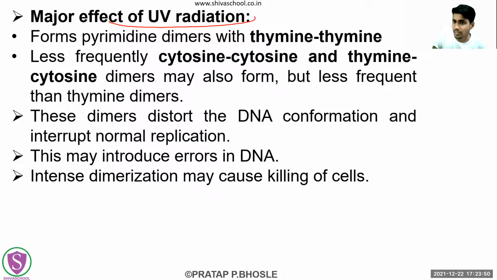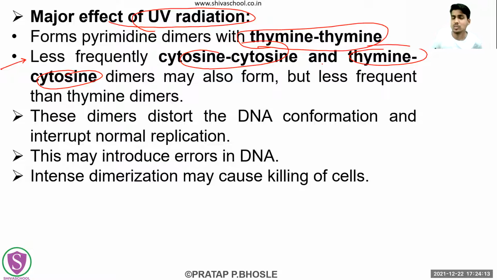What is an example of this? Ultraviolet radiations. So these UV radiations will form what? Pyrimidine dimers, that is with thymine. This is what happens when high intensity UV radiations act on organic molecules. They also produce cytosine dimers and cytosine-thymine dimers, but these are less frequent compared to thymine dimers. Whenever these dimers get formed, they will distort the DNA conformation.